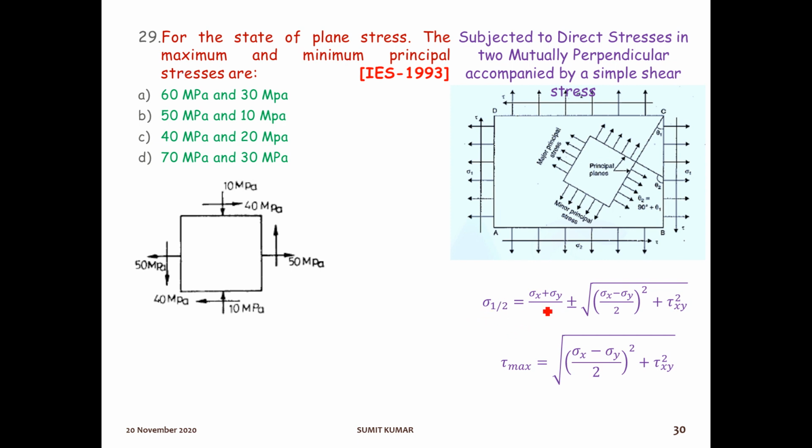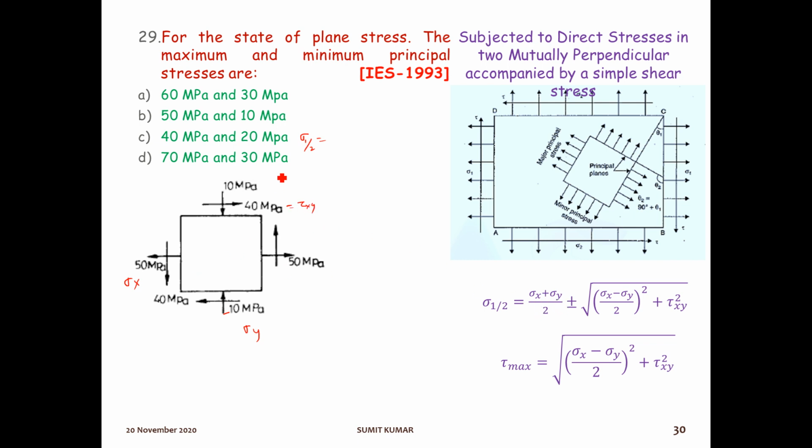That is sigma 1, 2. Okay. So, first of all, what is the sigma 1, 2? Sigma 1, 2 is (sigma x plus sigma y) by 2. So, sigma x is 50 given. Sigma y is minus 10. This is compressive in nature, so it will be minus 10. And tau xy is 40.